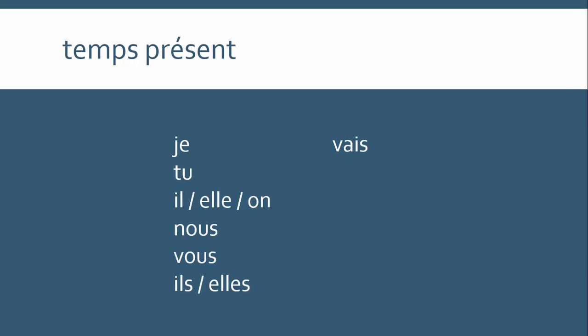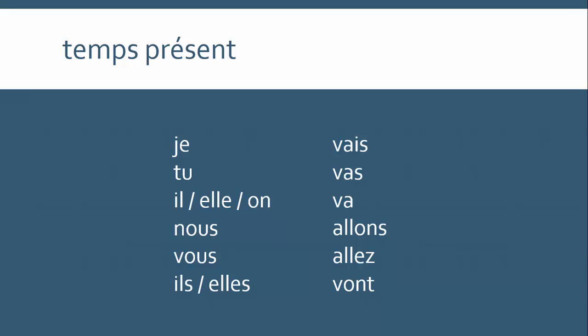We have je vais, tu vas, il, elle, on va, nous allons, vous allez, and ils, elles vont. This one is quite irregular, so if you're struggling with it, there are some patterns that might help you to remember it. First of all, if we have a look at the first three conjugations, je, tu, il, elle, on, we start with je vais, then we lose the I and get tu vas, and then we lose the S and get il, elle, on va.